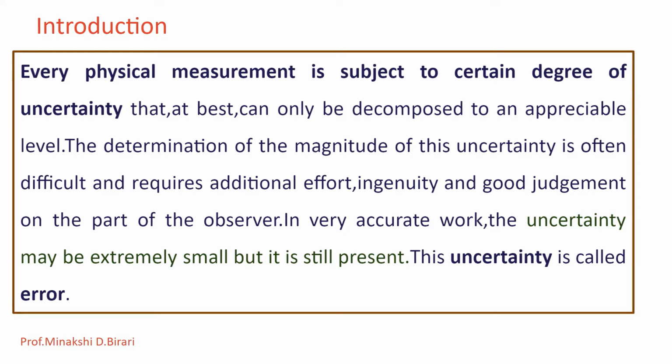Such an uncertainty which may be extremely small but is still present is called error. So it is impossible to perform a chemical analysis which is totally free of errors or uncertainty. Statistics are necessary to understand the significance of the data that are collected and therefore to set limitations on each step of the analysis.